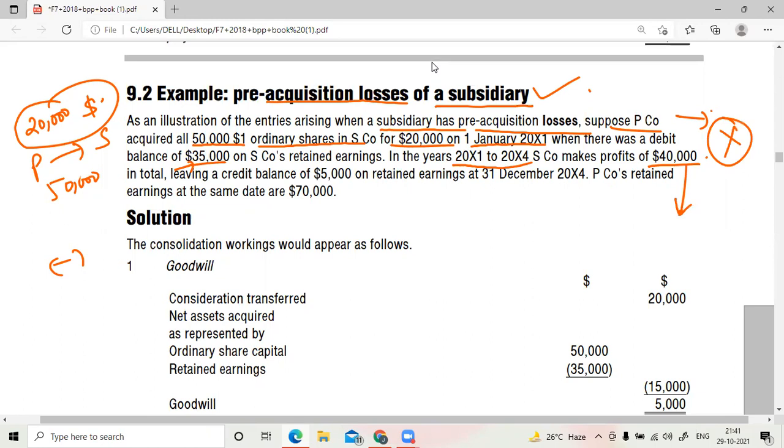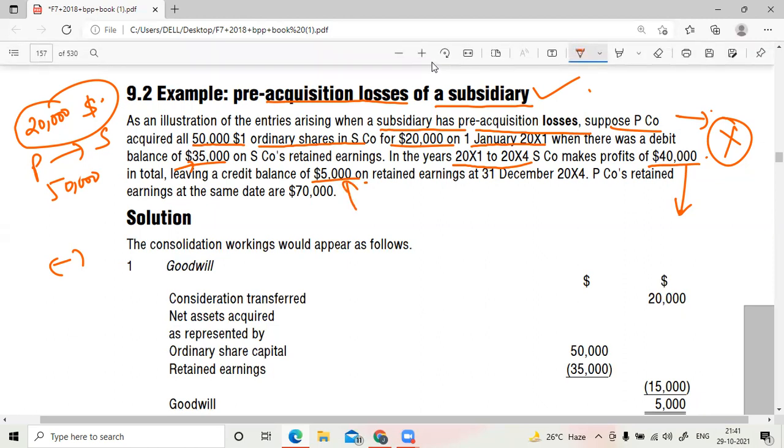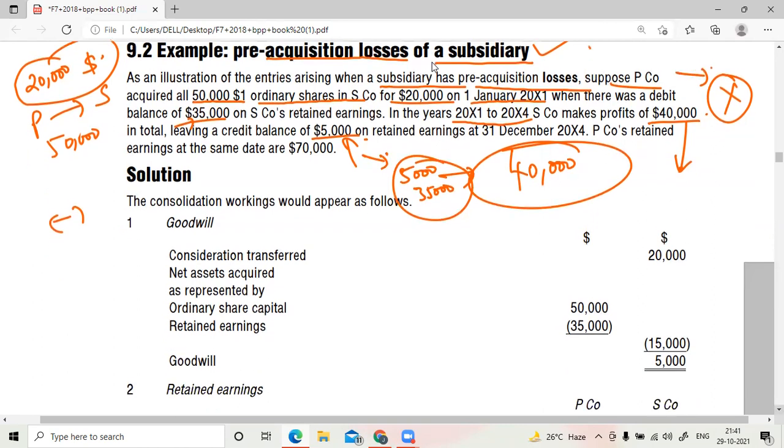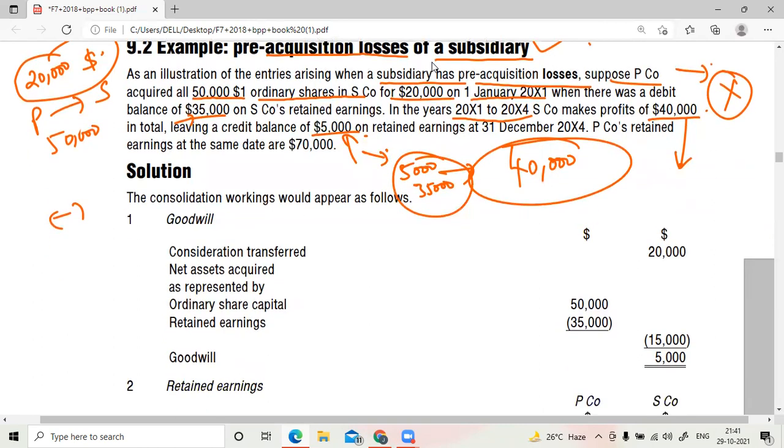So this 5,000, what is there, would be there in the retained earnings now, correct? This has become a credit balance itself. So loss recovered, and this is there. Now almost all, how much is the profit totally? 40,000. That 5,000 credit balance and 35,000 extra earned. Am I right? Please tell me yes or no. Yes, sir. All of you, please understand and tell me with confidence. Any doubts, please raise it.